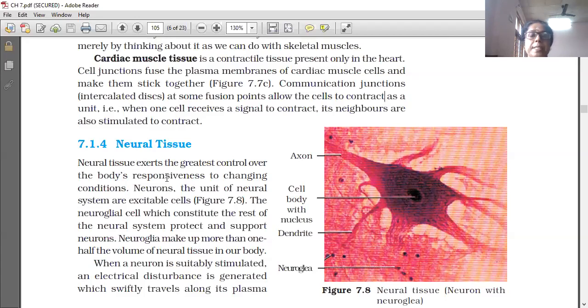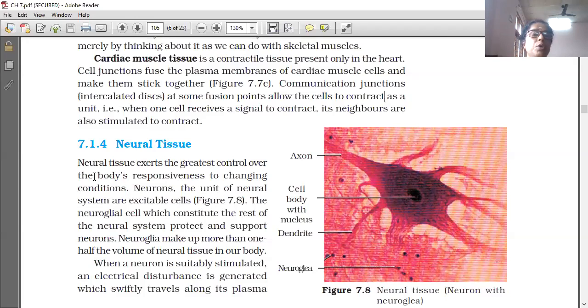Neurons, the unit of the neural system, are the nervous cells, and they are excitable cells only.